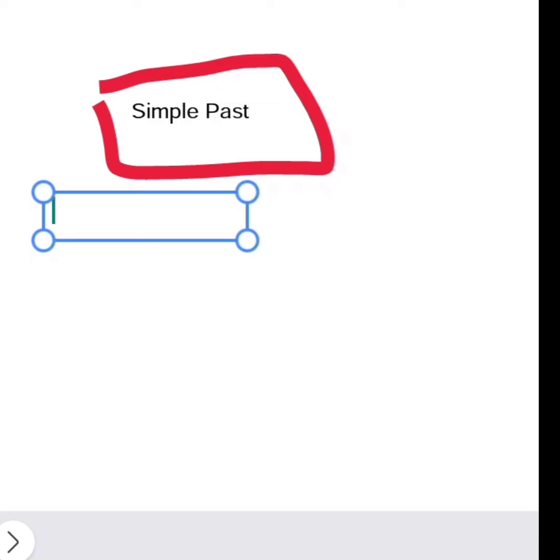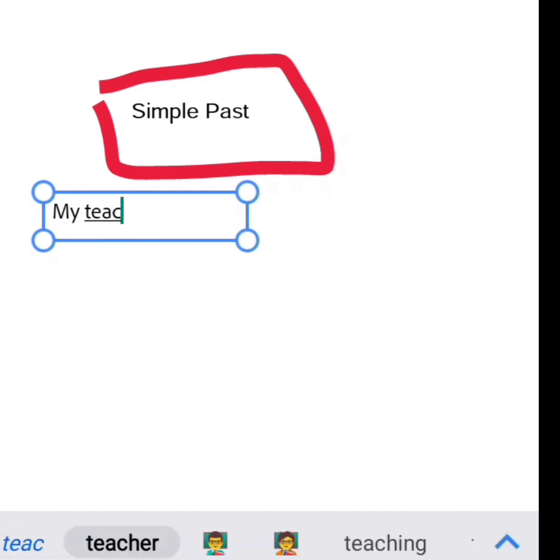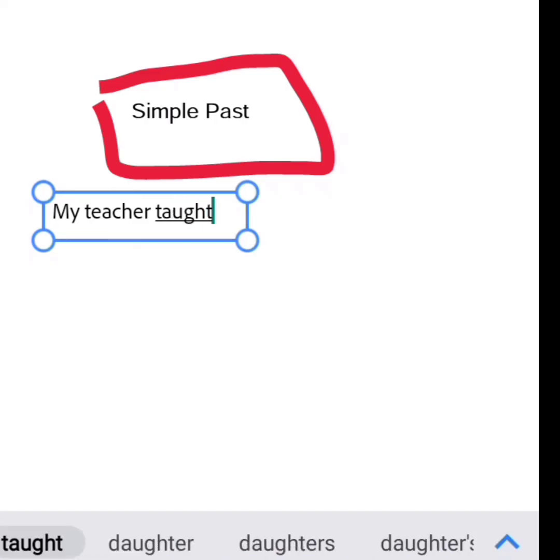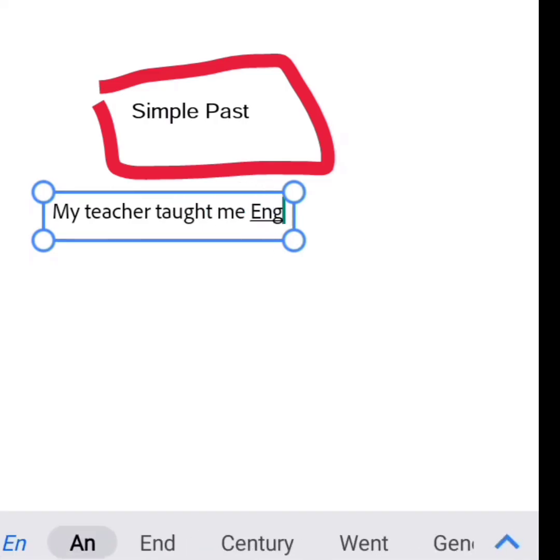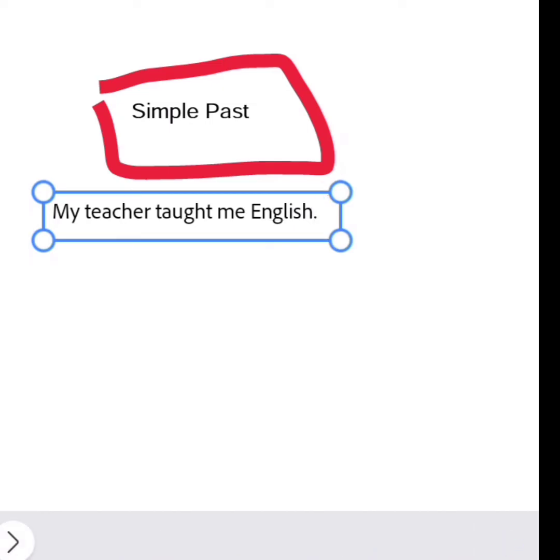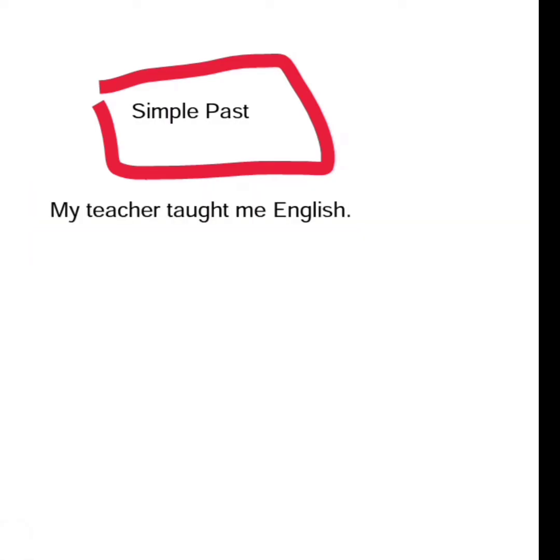So when we go next, we will take another example. My teacher taught me English. Here, my teacher is the subject, taught is the verb, me is the object. And look how we change it.